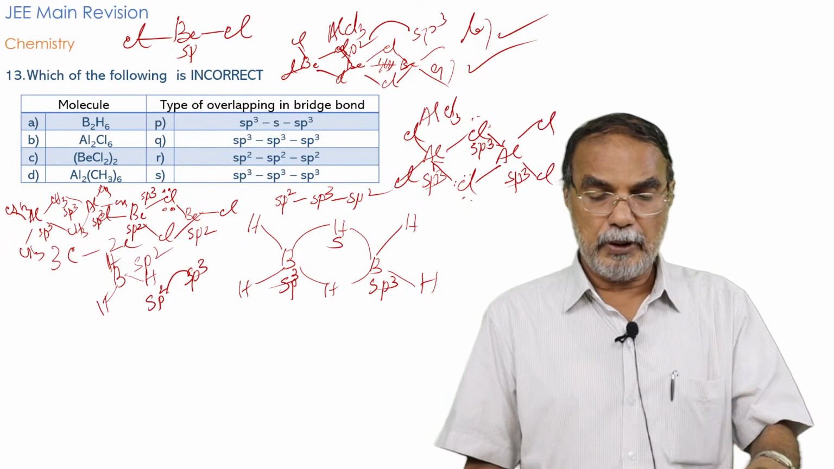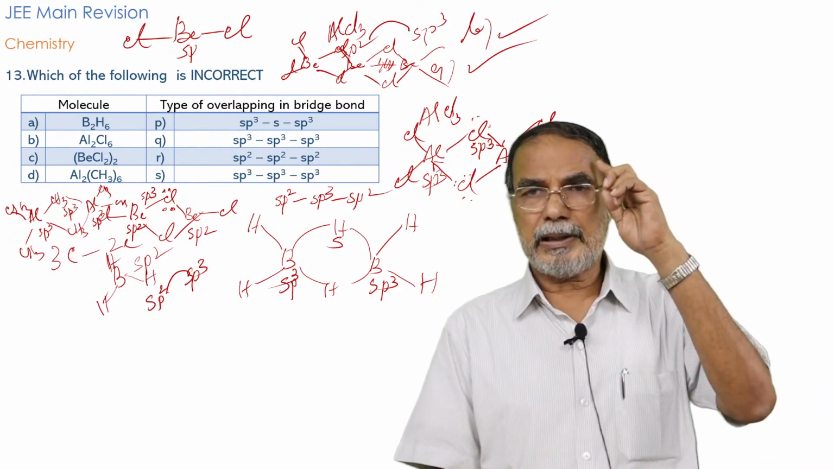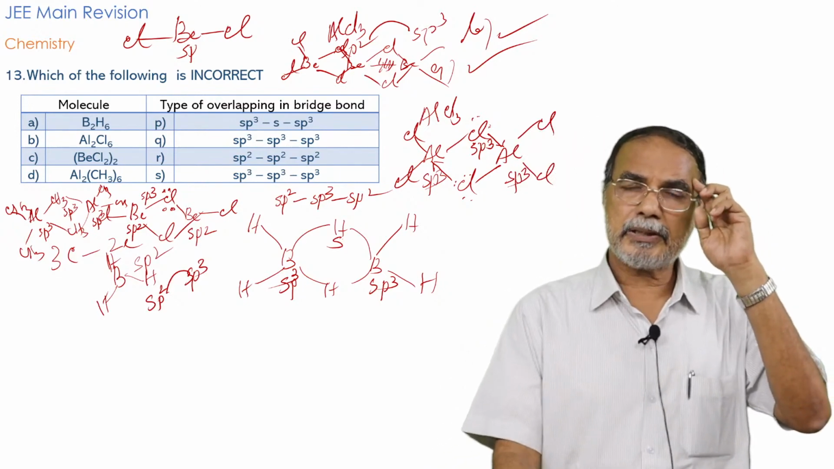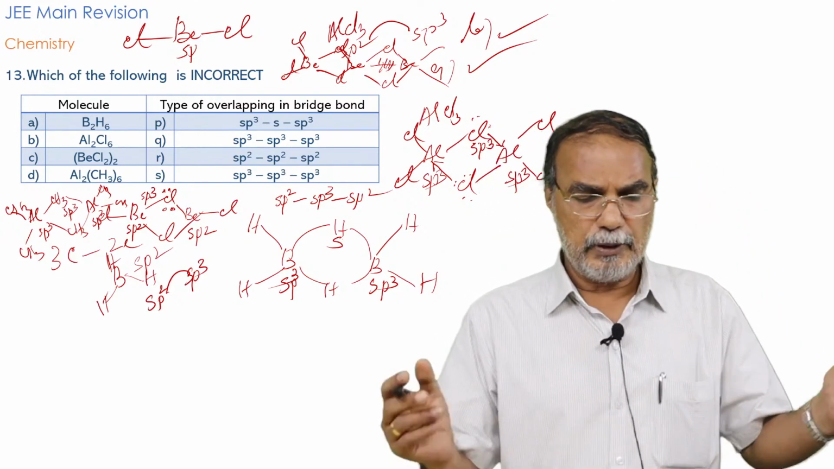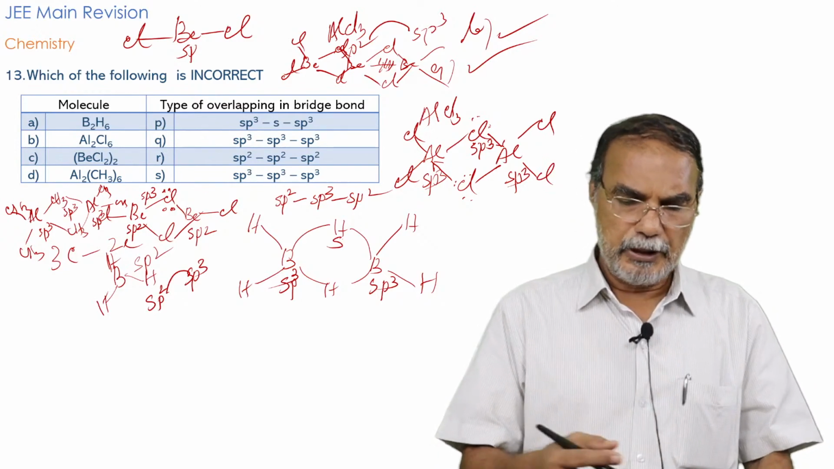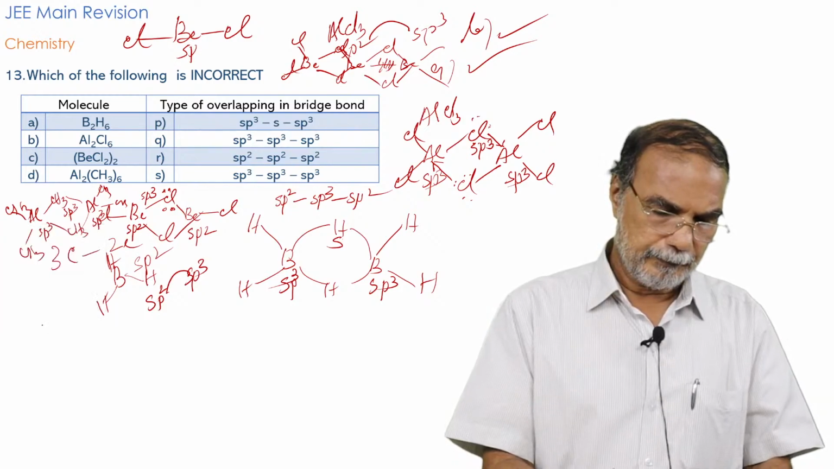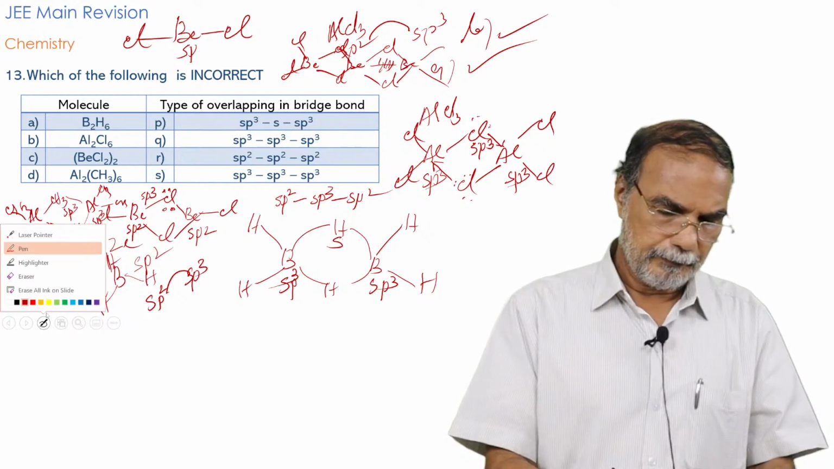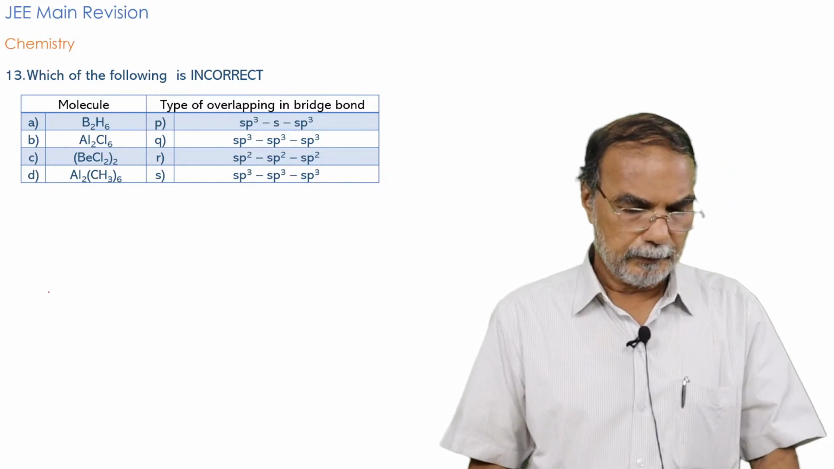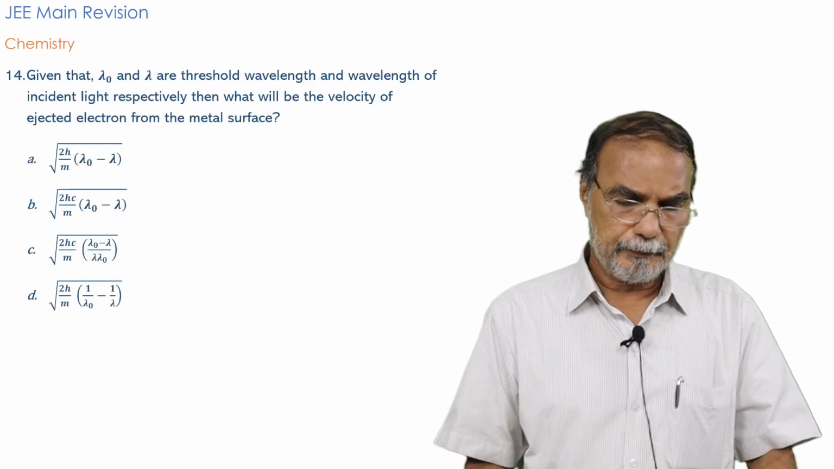So it is very important you underline those points, and when you revise, try to catch these things in your mind. Try to keep these things in your mind so that you are able to answer very quickly. So the type of bridge bond formed. I hope it is clear. We can move to the next question.